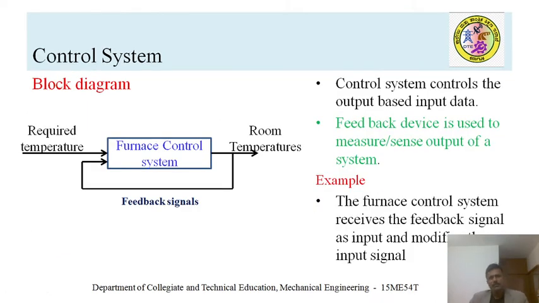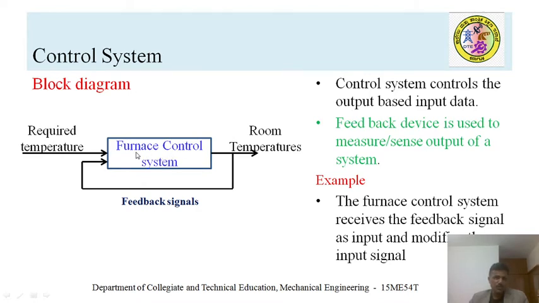Another type of system is a control system. The control system differs slightly from a measurement system. In the control system, the system has control on the output. That is the specialty of the control system. Look at this very simple example: a heating furnace is controlled with the help of different sensors.